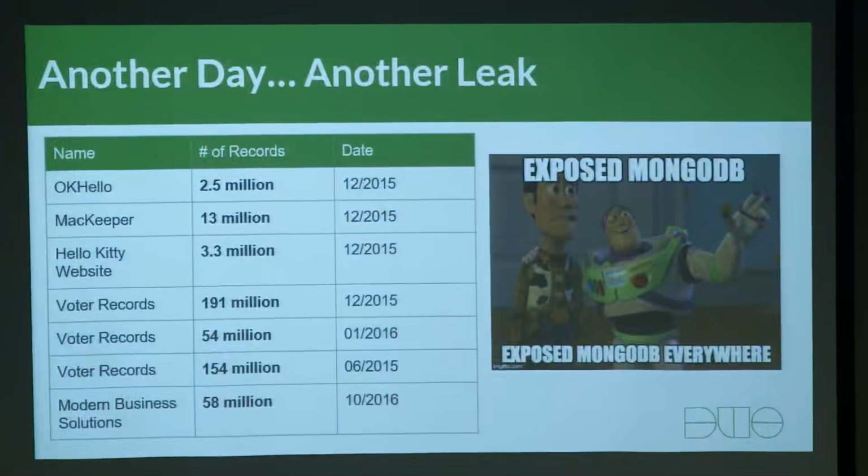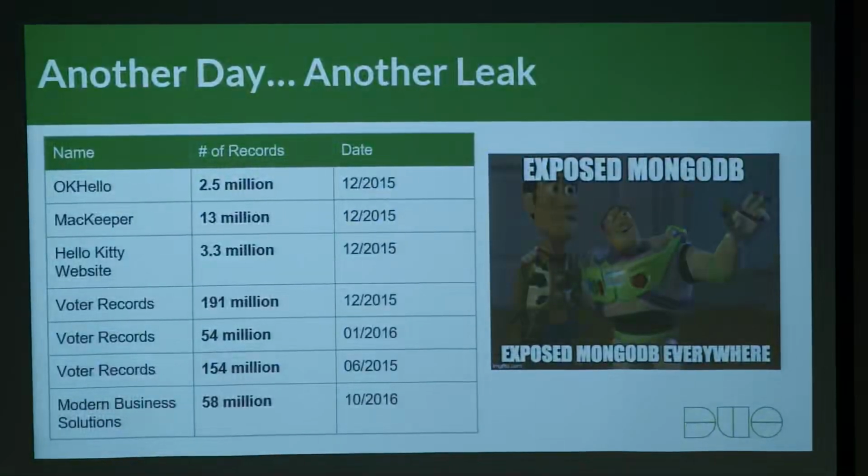This is what 2015 and 2016 have seemed like recently, if you've been watching the news. I kind of call 2015 the year of the voter databases, right? Because it seemed like so often there was a new voter registration database being exposed by some other company. And granted, some of this is public information or information that you can pay for. But there's a problem whenever those kind of details are just left out in the open unintentionally.